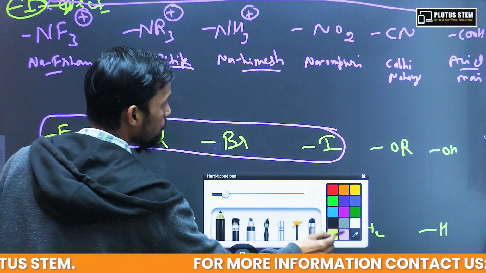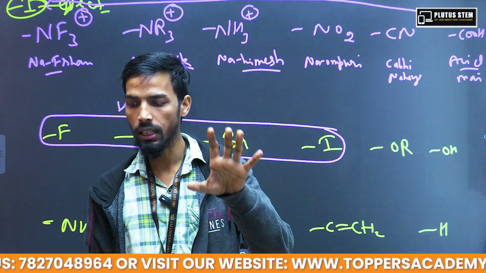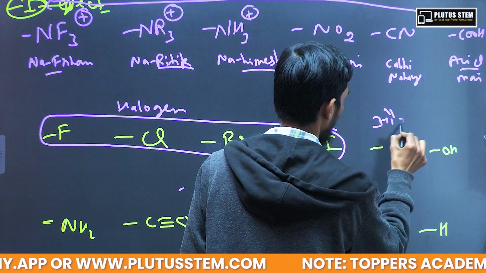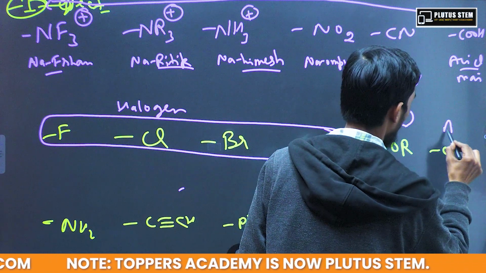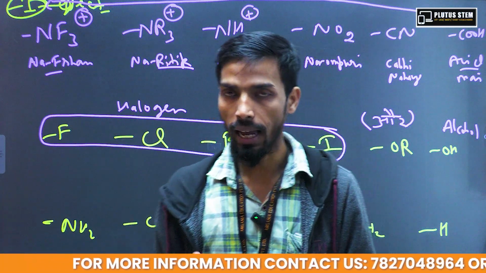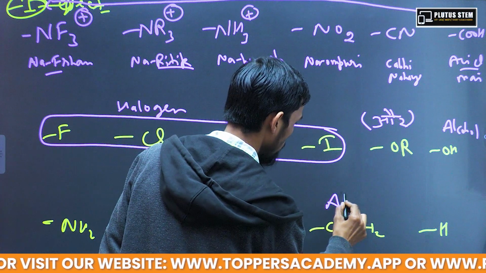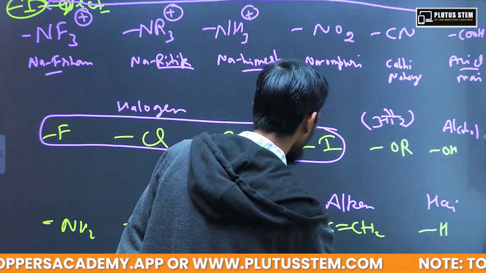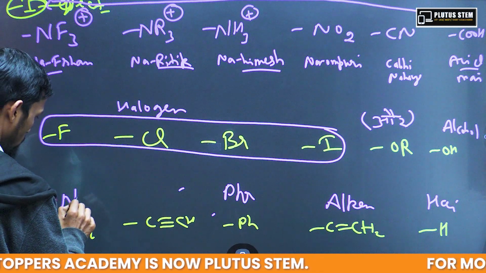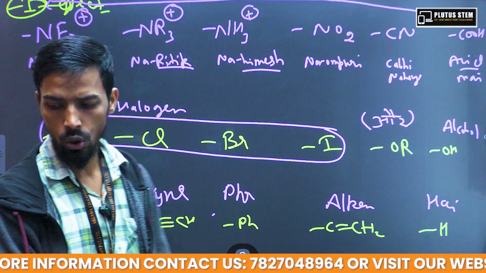Now after that we can say halogen or alcohol. हैलोजन और अल्कोहल, फिर एल्काइन नहीं है, फिर एल्कीन है. So in this way you can learn this trick.